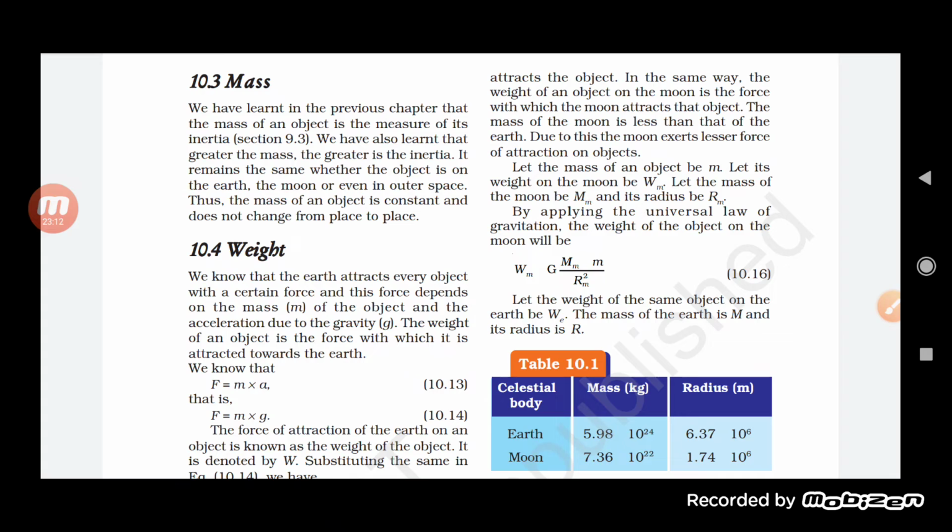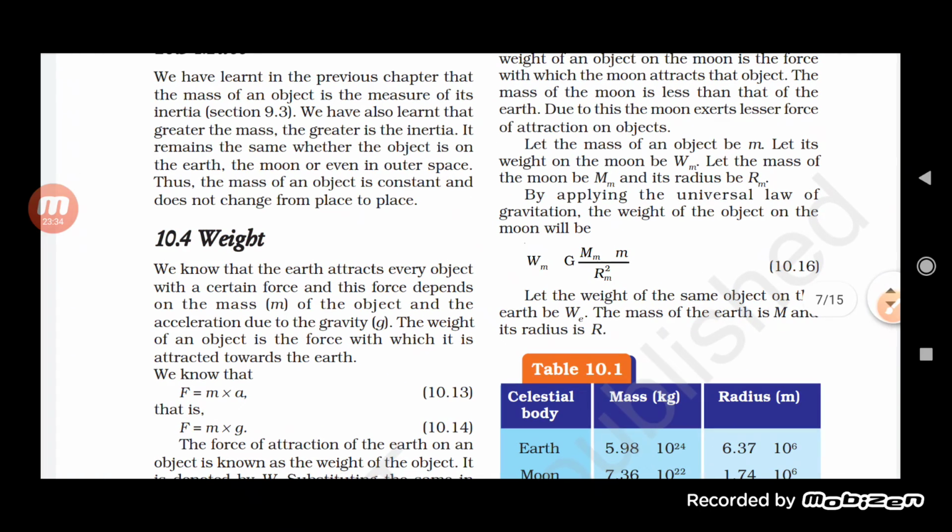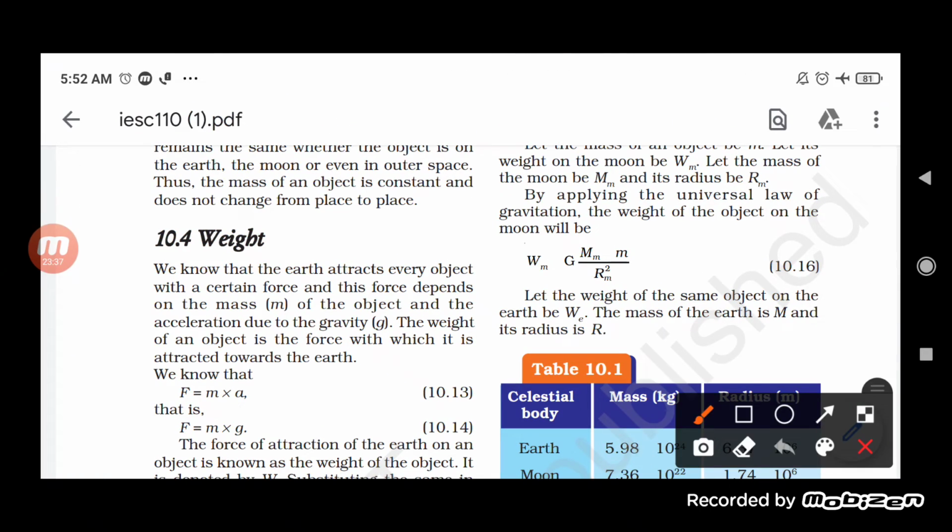Now if we talk about the weight, students, so what is weight? It is a kind of force which is acting on an object whose mass is m. When the weight is applied on an object, it makes the object move towards the center of the earth. So it produces an acceleration, which is represented by acceleration due to gravity. Because of that, we can say that the force here is the weight, and this will be equal to mass into acceleration due to gravity, that is mg.